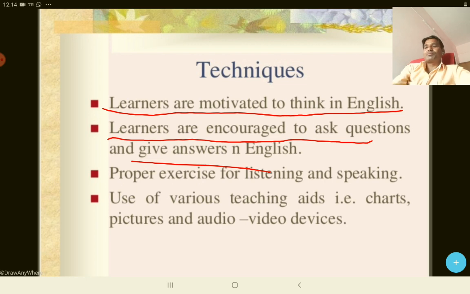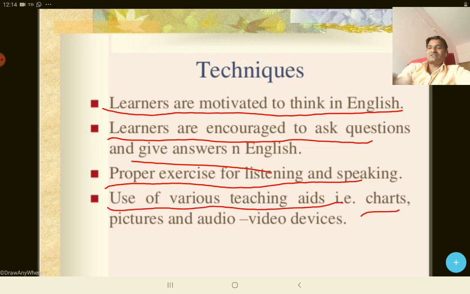Thereafter, proper exercise of listening and speaking. As in the aims, we have discussed that the main emphasis is only on listening and speaking. That's why we call it a natural way of teaching. Next is use of various teaching aids like chart, picture, audio, video devices.